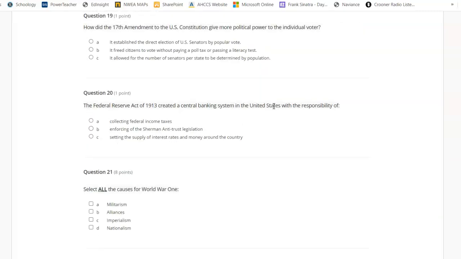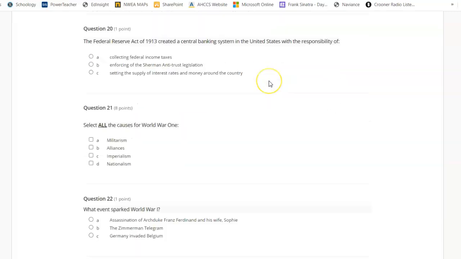How did the 17th Amendment to the U.S. Constitution give more political power to the individual voter? A. It established the direct election of U.S. senators by popular vote. B. It freed citizens to vote without paying a poll tax or passing a literacy test. C. It allowed for the number of senators per state to be determined by population.